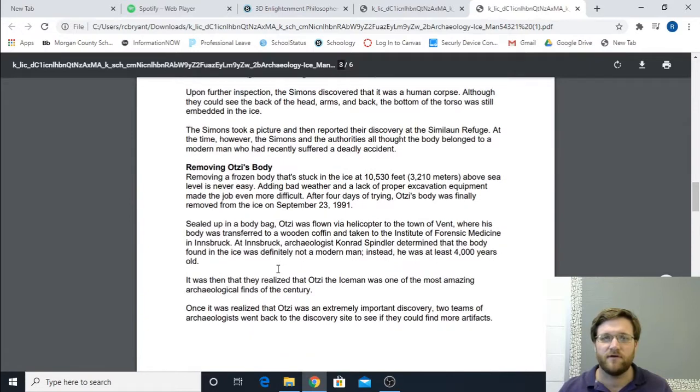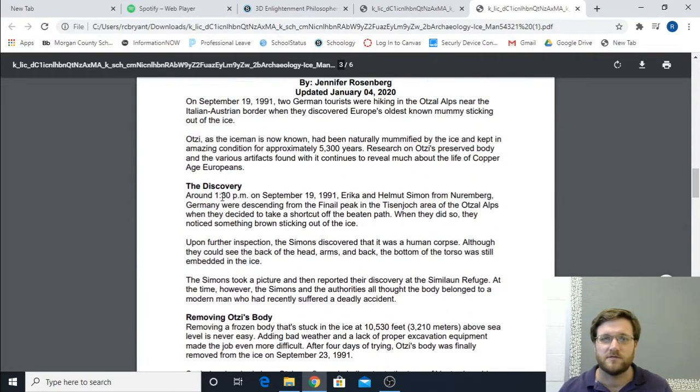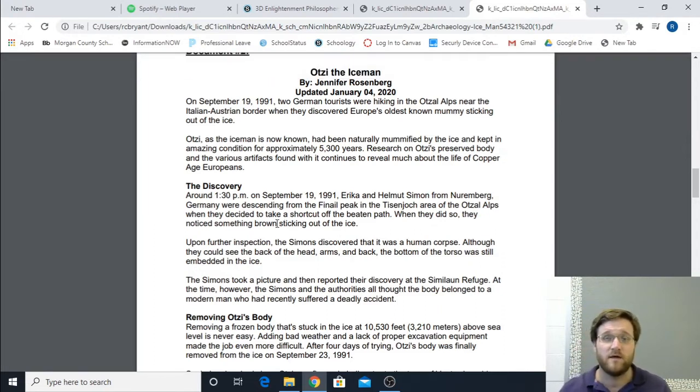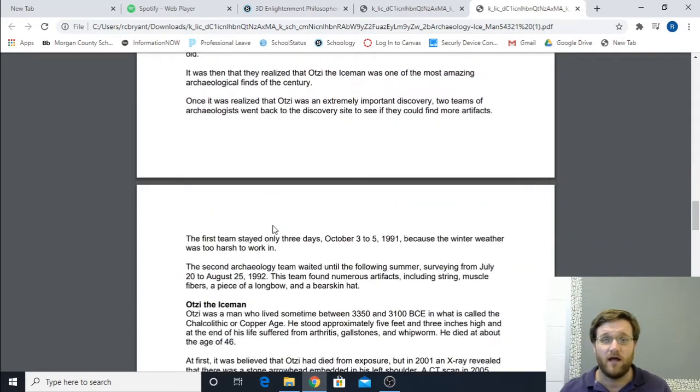But the discovery of Otzi was on September 19th, 1991. The Germans were coming down the path in the Ötztal Alps when they noticed something sticking out of the ice. So the cause that I could just pull from this was the discovery of the body.